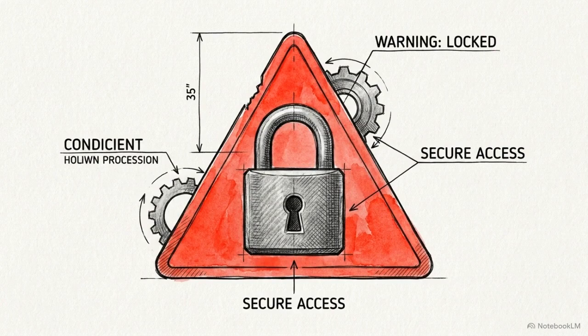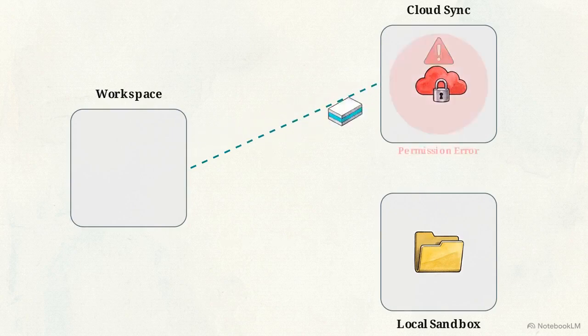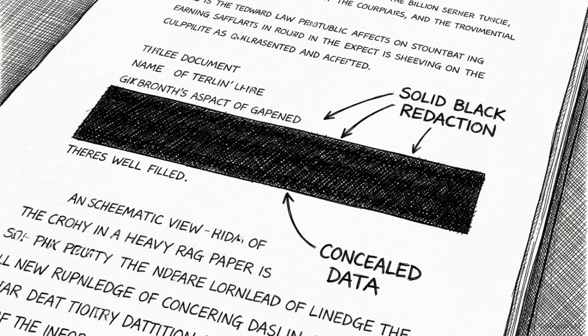He cannot save the file to the main drive. The software architecture anticipates this failure. It silently creates a secondary backup in the device's local download folder, ensuring no progress is lost to a server error. Finally, he uses a redaction tool to permanently black out sensitive personal information on his report.